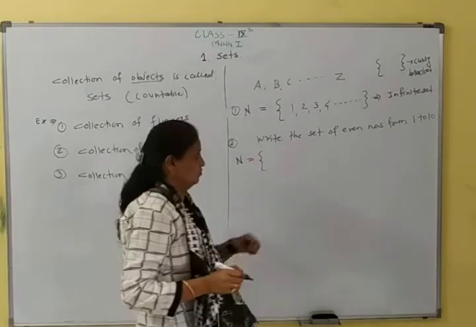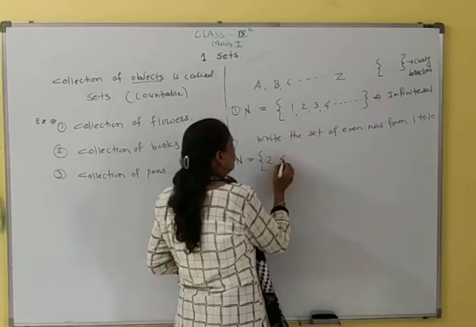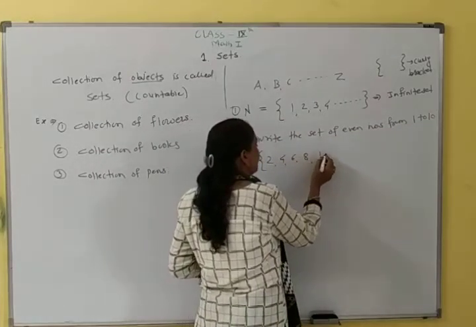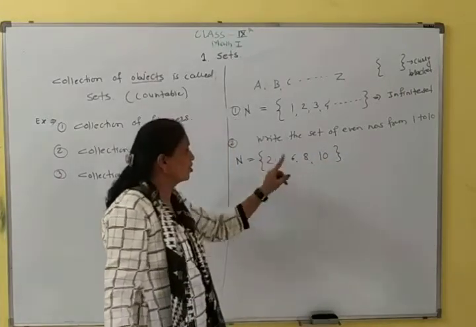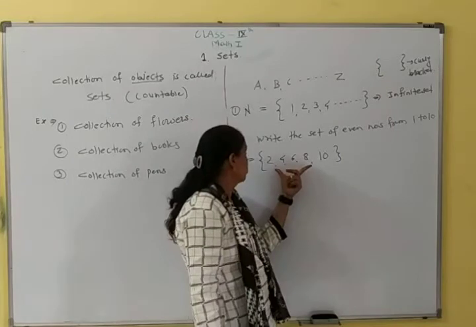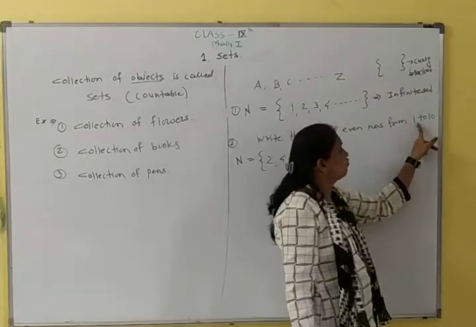The first even number is 2, then 4, 6, 8, 10. So between 1 and 10, the even numbers are 2, 4, 6, 8, 10.